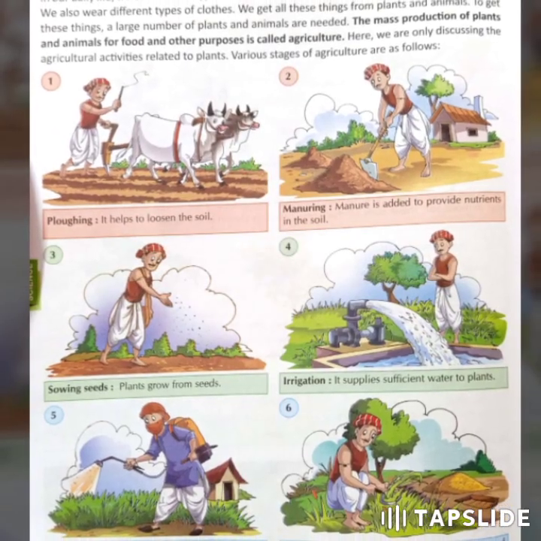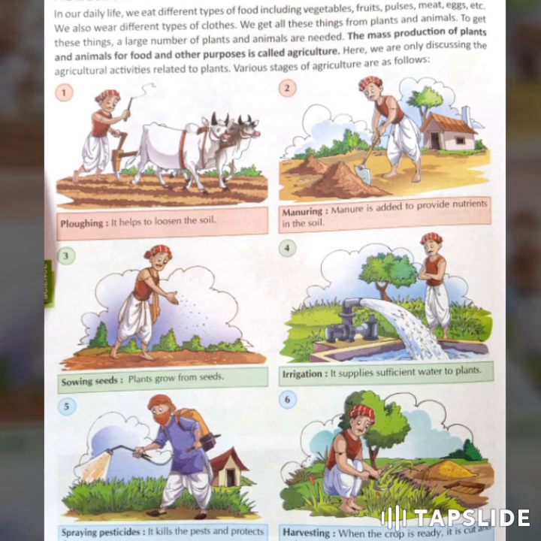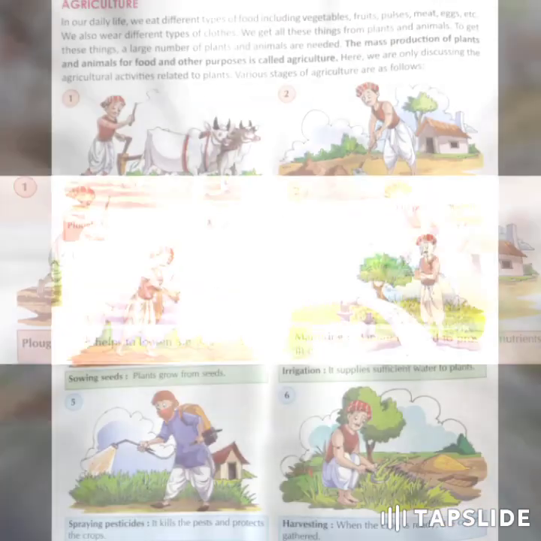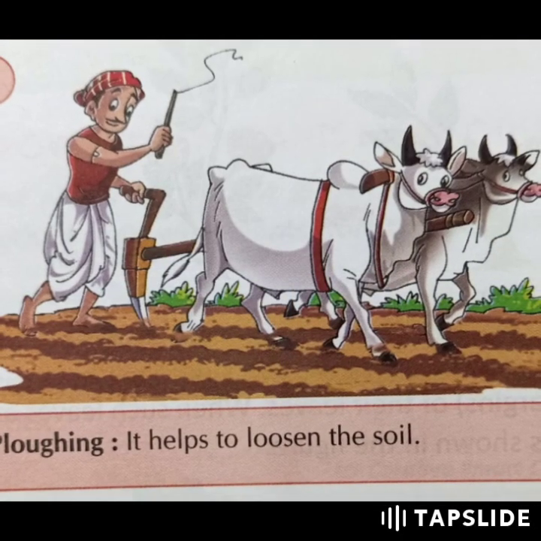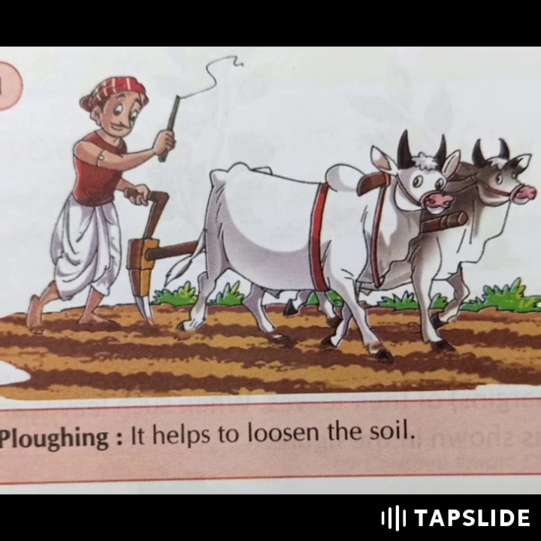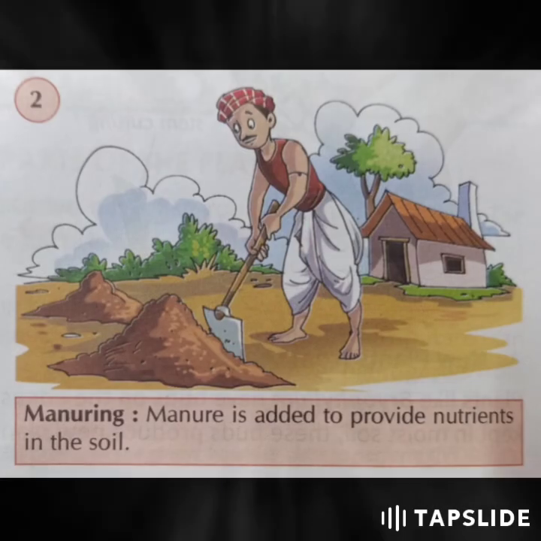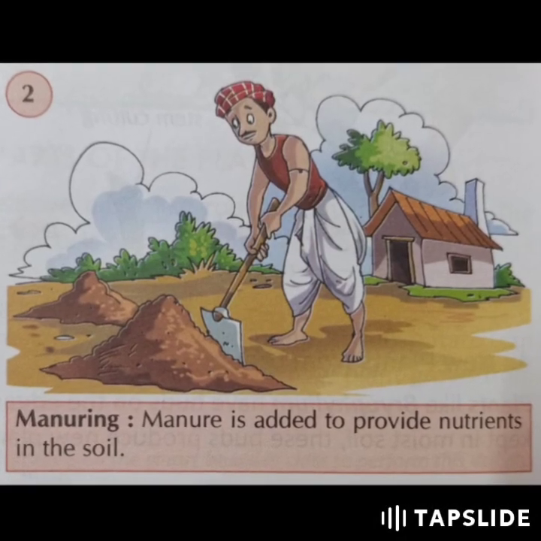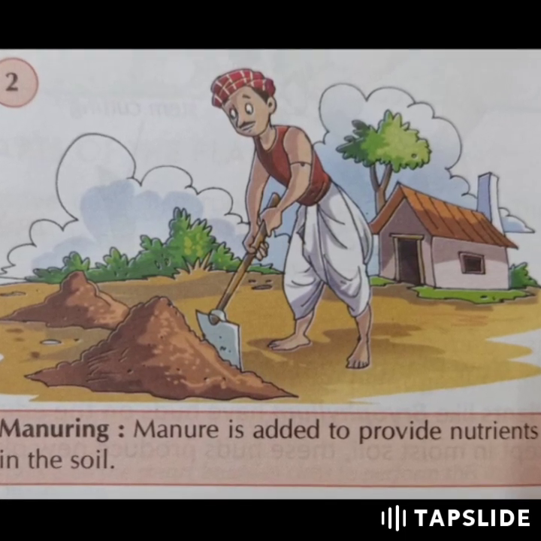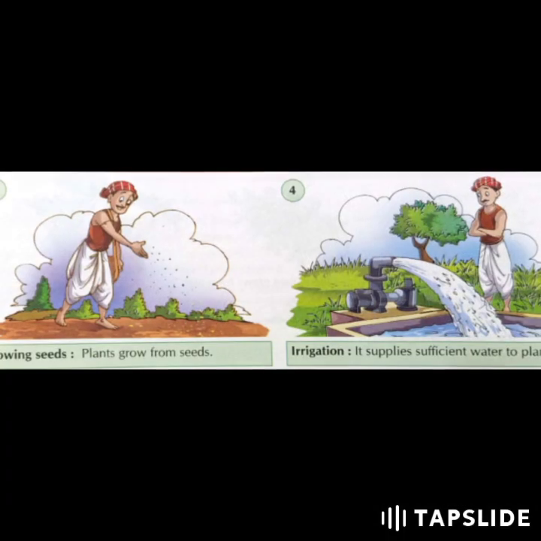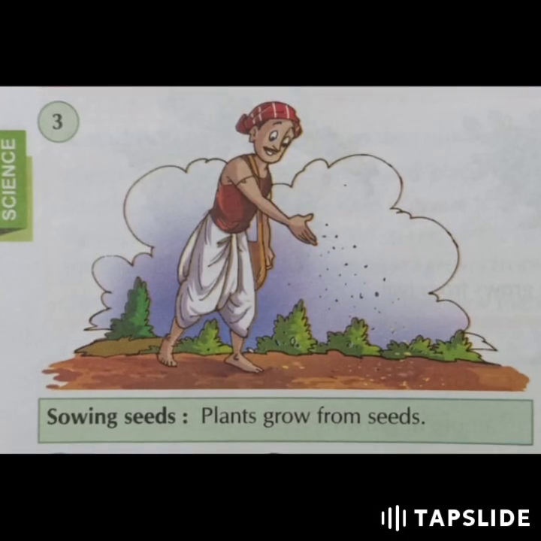Number 1 is plowing, manuring, sowing seeds, irrigation, spraying pesticides, and harvesting. So what is plowing? Plowing helps to loosen the soil. Plowing helps to add air to the soil. Second stage is manuring. Manure is added to provide nutrients in the soil so that soil retains its fertility. Sowing seeds. Plants grow from seeds, that's why we need to sow seeds in the soil.